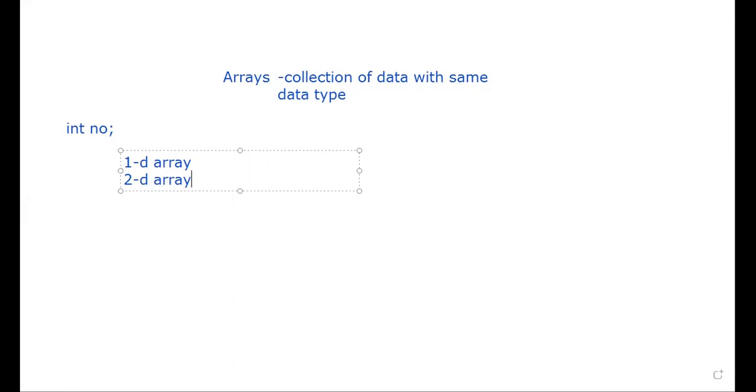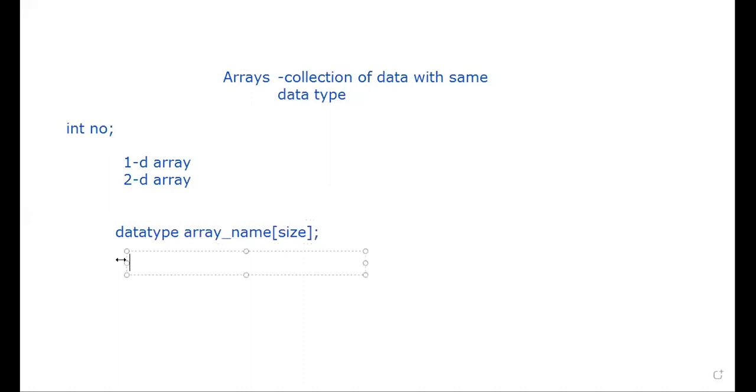So whenever we say array, it is a little bit different from the syntax of declaring a variable. So what is the syntax for declaring it? We'll have the data type, followed by the array name, and followed by the size of the array. Why is the size required? The size of the array is required since I'm going to store collective information. So that is the reason size is required. This is the syntax of it.